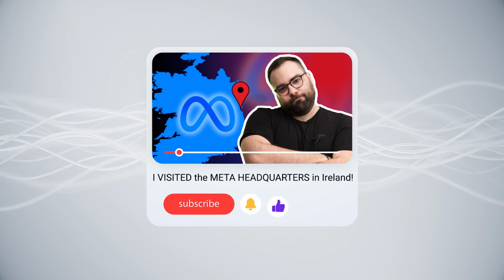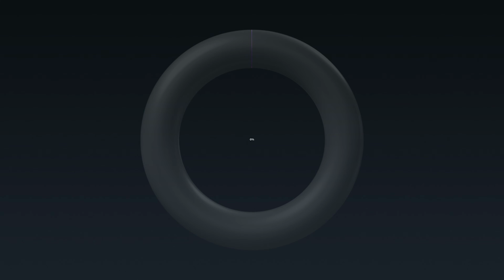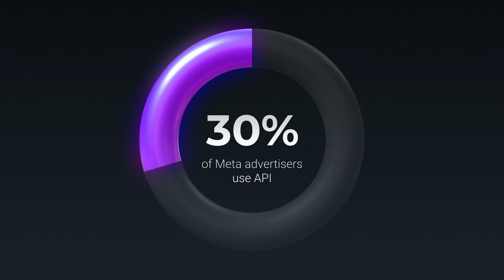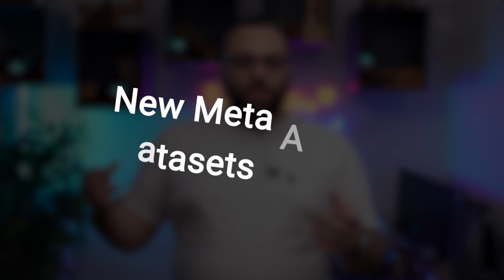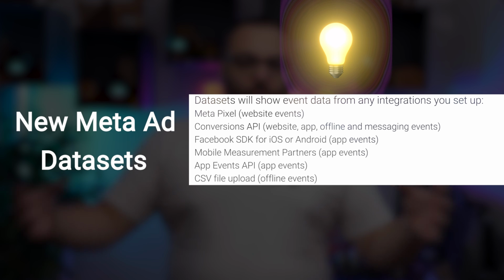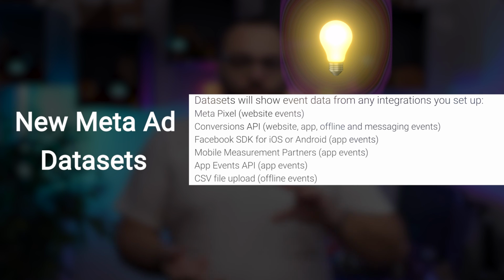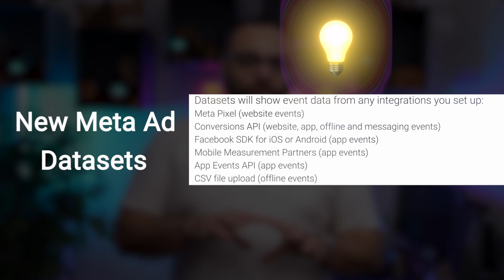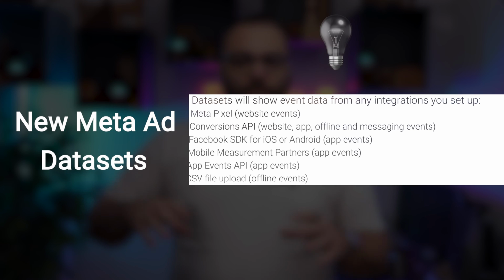And the last thing that I need to point out is that I know I told you several times that they're going to remove the pixel, but just discussing with Meta in my recent visit, they told me that only 13% of the users are actually using API, so they cannot remove it. This is why they have introduced datasets, which is all about having, let's say, an umbrella of different reporting from app, from site, from the shop, from everywhere, reported to your ad account. So the pixel is not going to be removed, but in terms of moving to server integration and reporting, what they have done is that they now name it dataset, and all of it falls under the category of data.